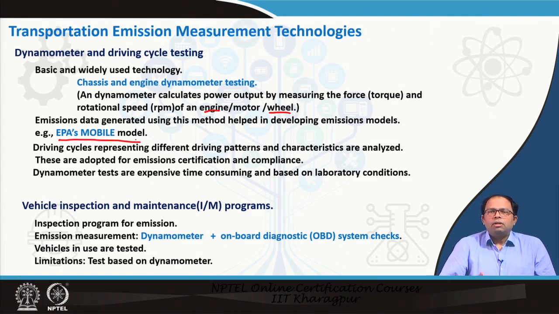So in the MOBILE model, in any kind of emission model, what we measure is the total kilometers driven and how it was driven. That means what were the characteristics of that driving condition, and we also determine the emission factor related with that kind of driving condition for that kind of vehicle of that particular technology. So this helps us to estimate the emission rates for the vehicle at different driving conditions. So we can change the RPM and see how the emission is increasing and so on.